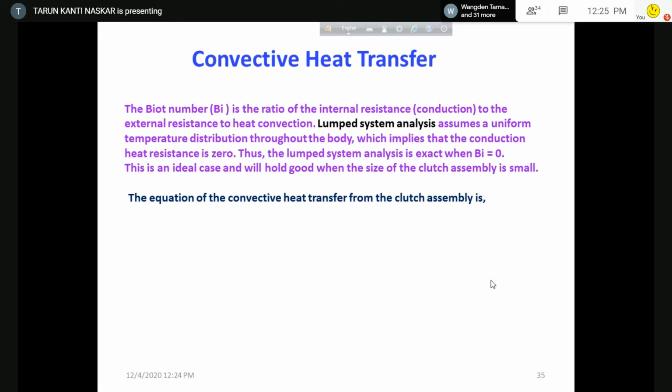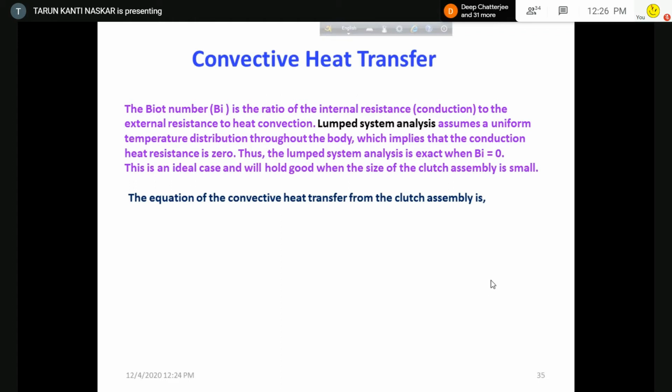If resistance against conduction is zero, then we can tell that there is uniform temperature distribution throughout the body. So the Biot number is the ratio of internal resistance, that means resistance against conduction, to resistance against convection. So if resistance against conduction becomes zero, that will be zero by something.